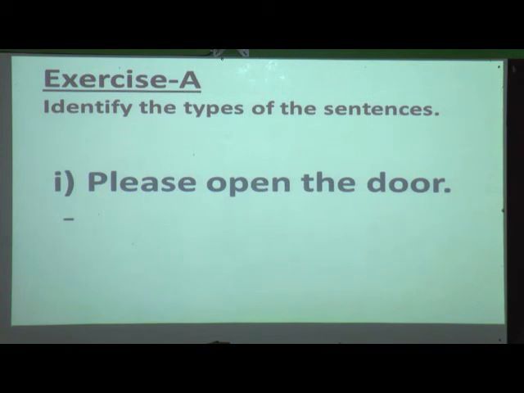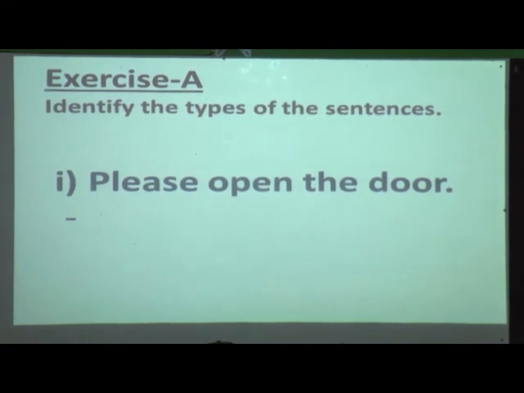Yes students, now we are going to see how much you have learned, and we are going to solve example exercise A on page number 12. You have to keep a pencil in your hand. As I instruct you, according to that you have to write in your book. We are going to solve all the 10 examples. So ready students?